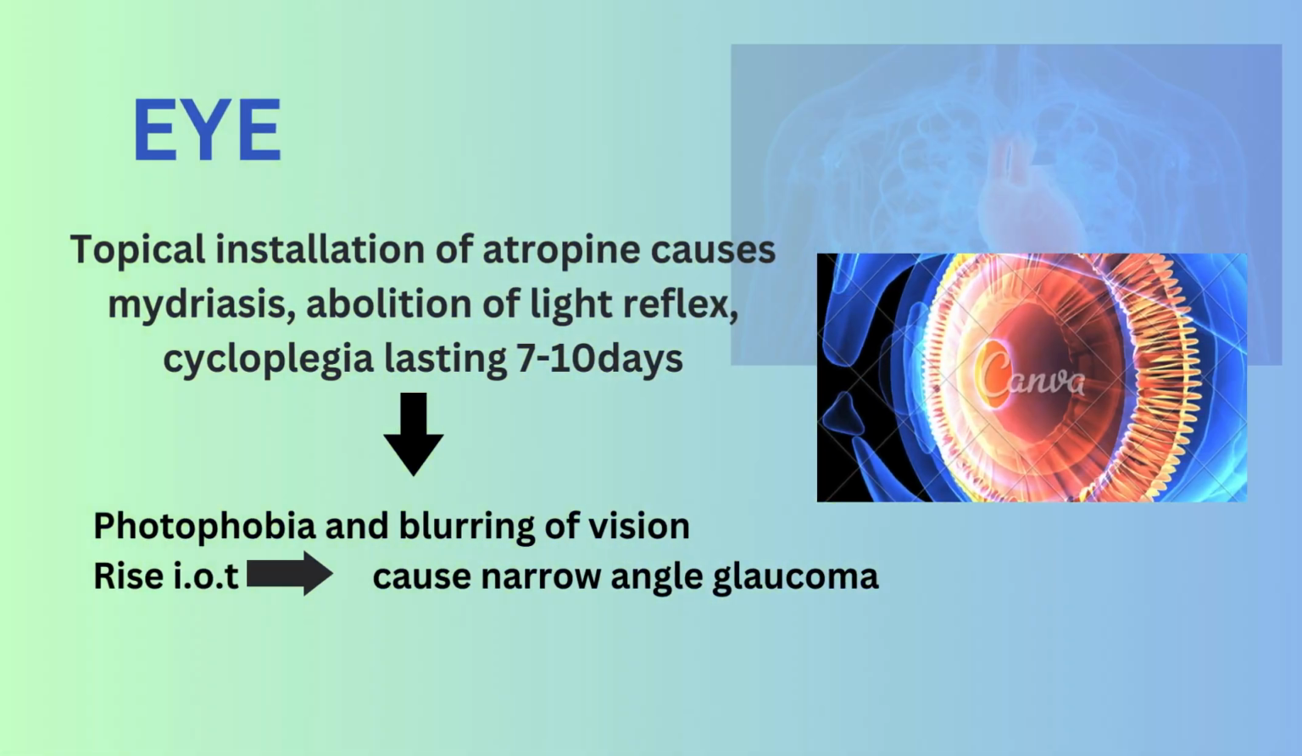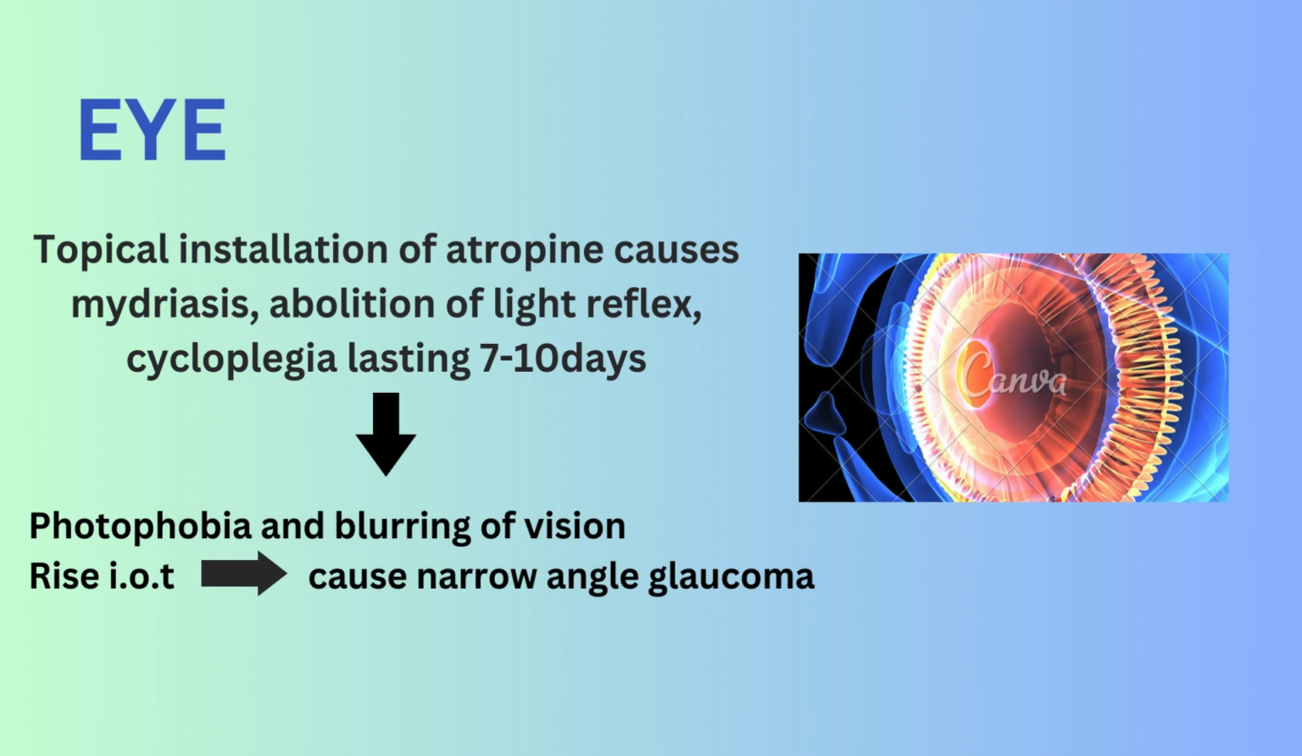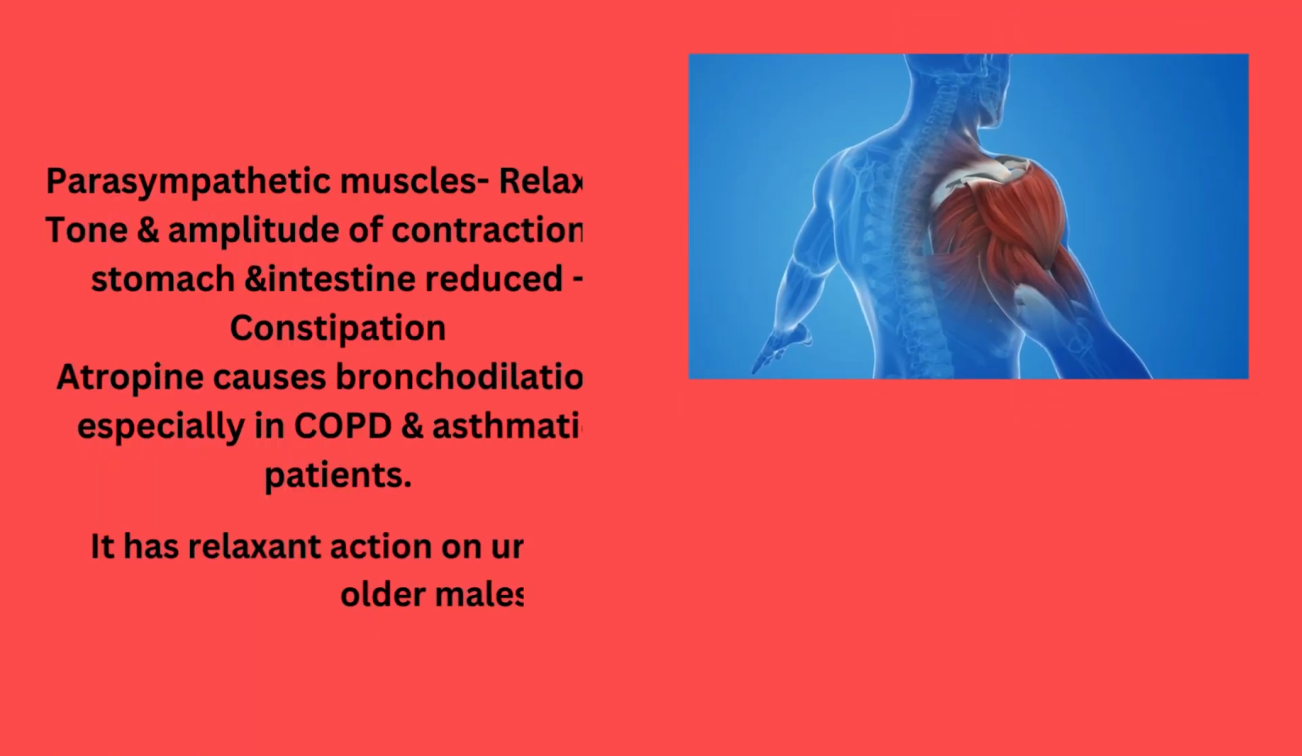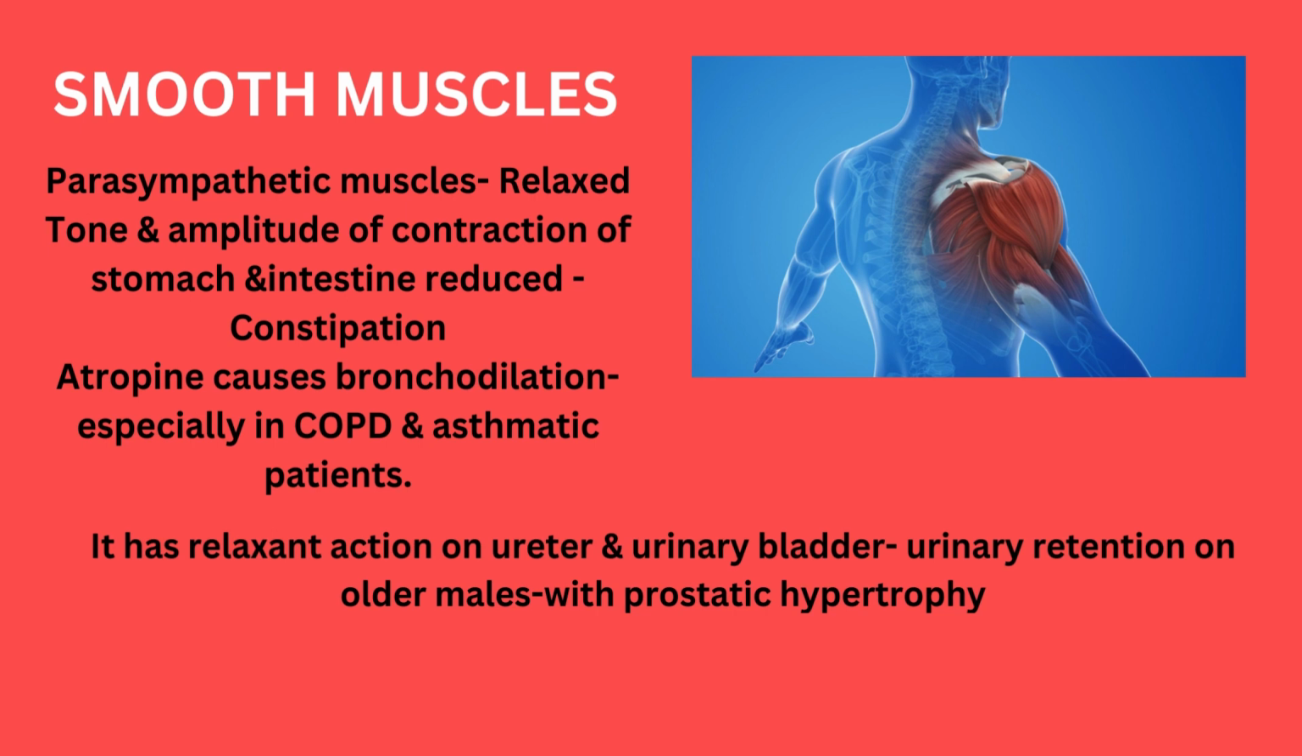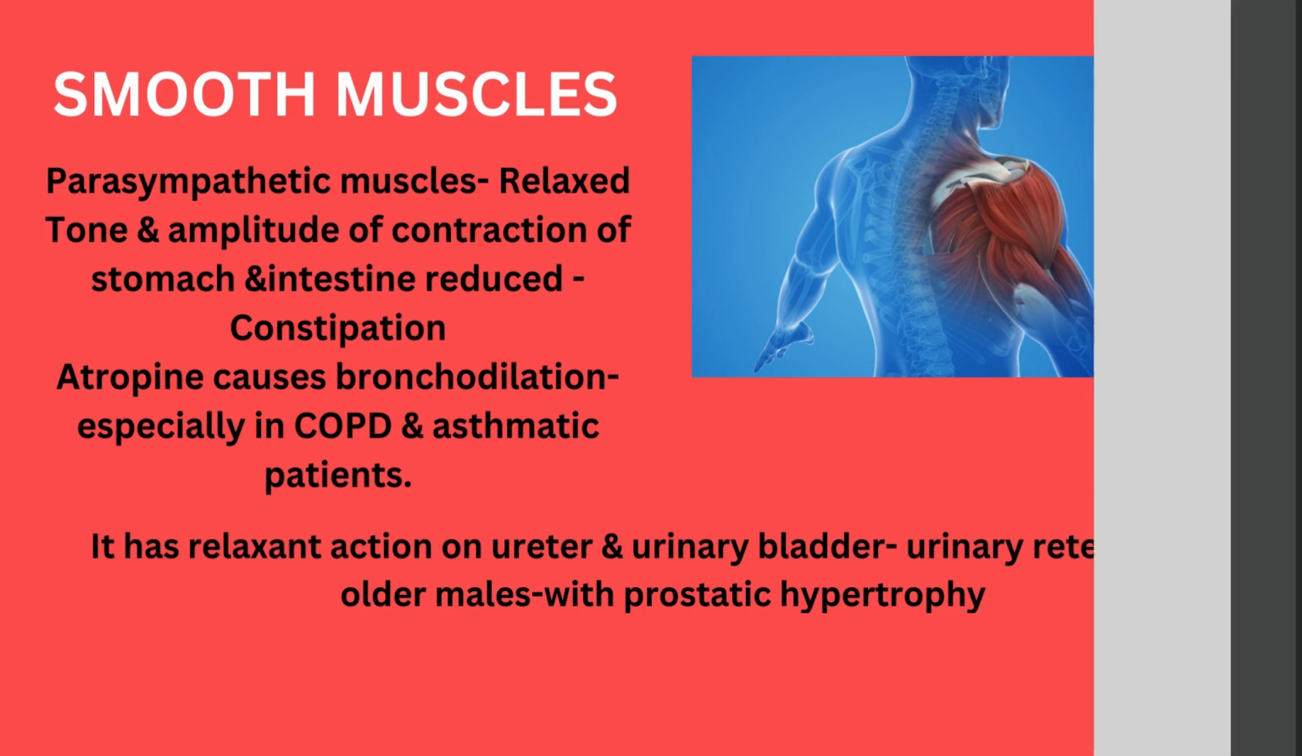In the eye, topical instillation of atropine causes mydriasis, abolition of light reflex, and cycloplegia, which lasts for 7 to 10 days. It causes photophobia and blurring of vision, and rise in intraocular tension can cause narrow angle glaucoma. In smooth muscles, parasympathetic muscles get relaxed. Constipation occurs due to reduction in tone and amplitude of contraction of stomach and intestine. COPD and asthmatic patients are more susceptible to bronchodilation. Relaxant effects are observed in ureter and urinary bladder, which causes urinary retention in older males with prostatic hypertrophy.